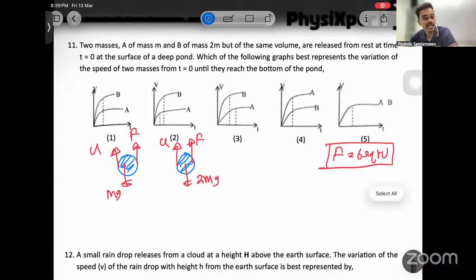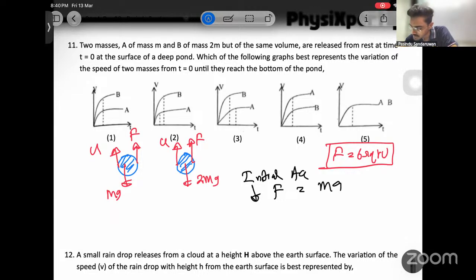Check their initial accelerations. Initial accelerations apply F equals ma downwards. We have proved this in the class also as maximum acceleration of an object, right? So as downward forces, let me apply for the first scenario: mg minus u minus F equals ma.